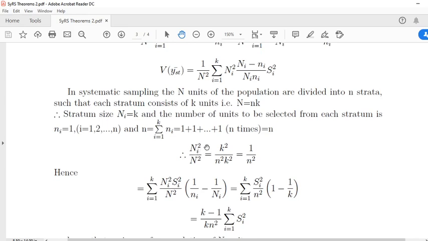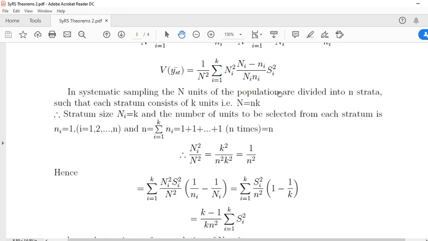Substitute this ni square by n square. We already know ni is equal to k, so ni square is k square, and n square is n square k square. So capital N is equal to nk, giving n square k square. Here k square gets cancelled, and 1 by n square remains. Instead of ni square by n square, we can write 1 by n square in case of systematic sample.